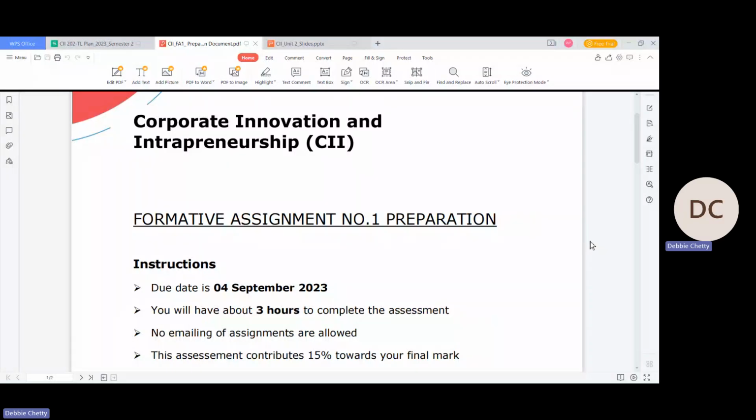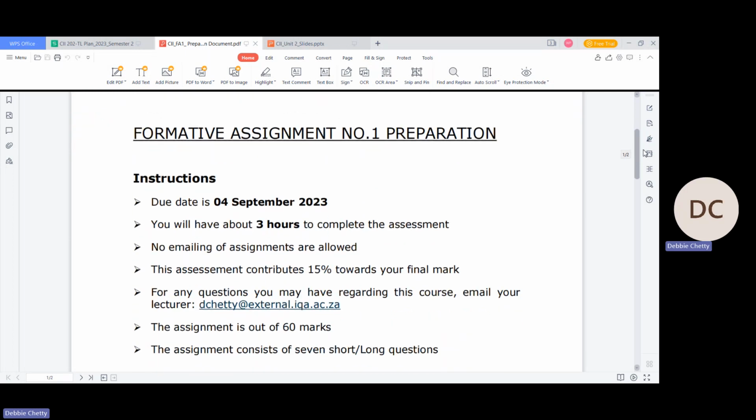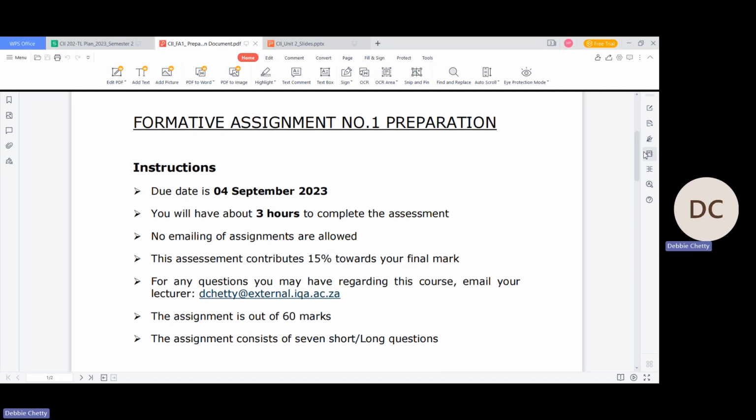As you can see, I am currently sharing the screen, and you should be able to see the document on corporate innovation and entrepreneurship. This will be uploaded onto ICANN for you, so you don't need to worry about that. But please make sure you go over this session again and again, so it'll help you attempt your assignment. You know where to find your assignment as well.